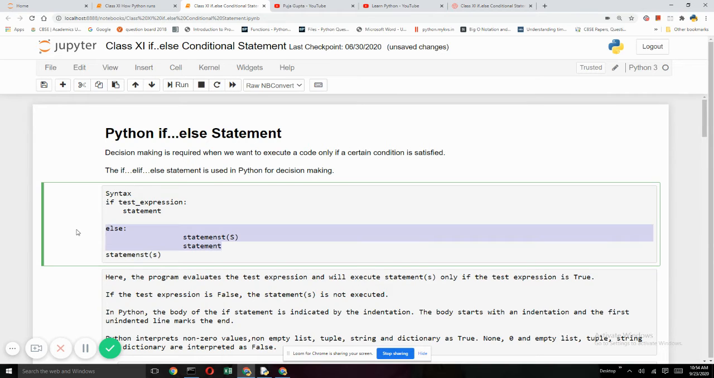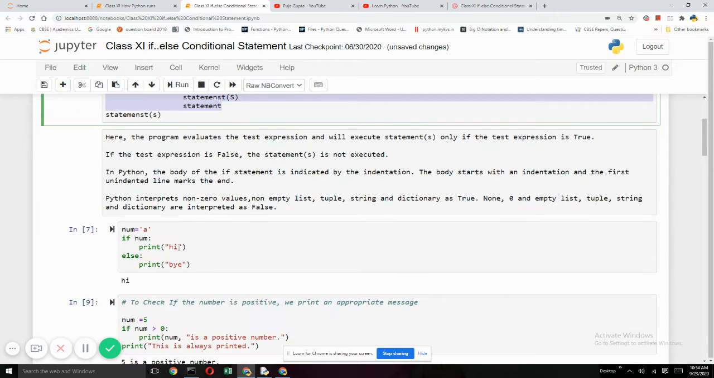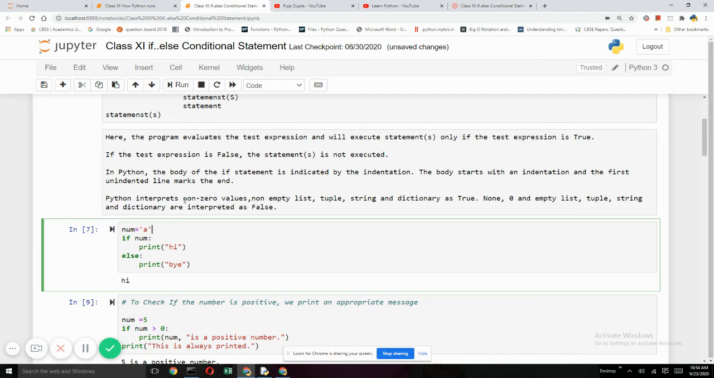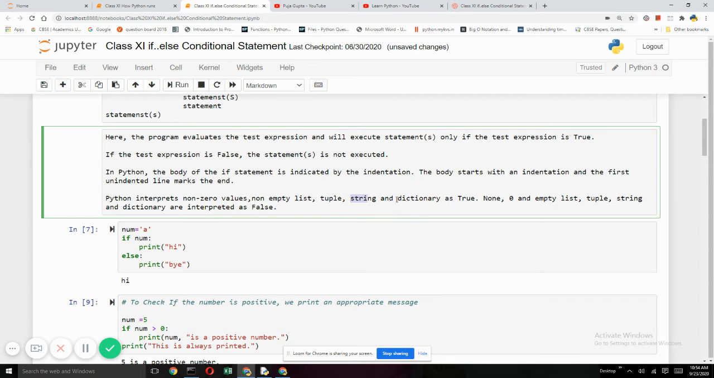The next thing is, else is not mandatory to be put with if. If you do not want to do anything when the condition is false, then there is no need to write else. Also, one more thing you should notice: anything which is a non-zero value, or a non-empty list, or a non-empty tuple, or a non-empty string, or a non-empty dictionary, is always true. And anything which is zero, or an empty list, tuple, string or dictionary, or even None, is always false.